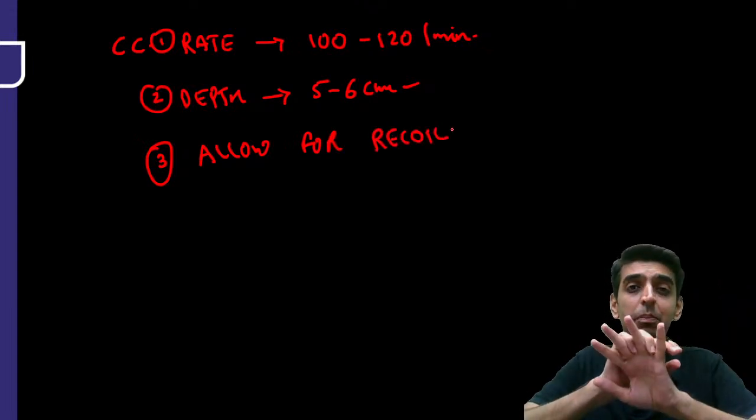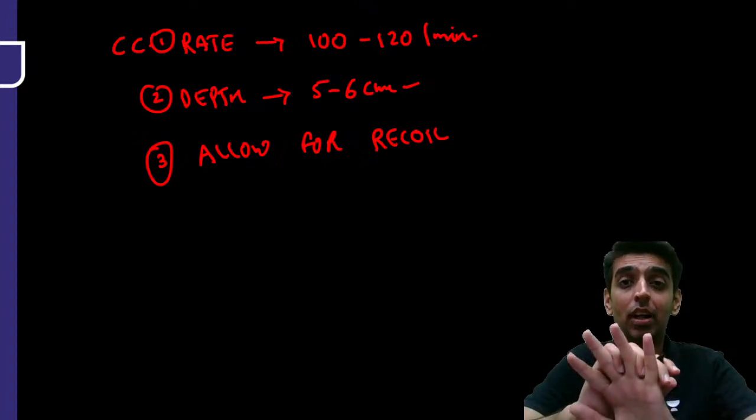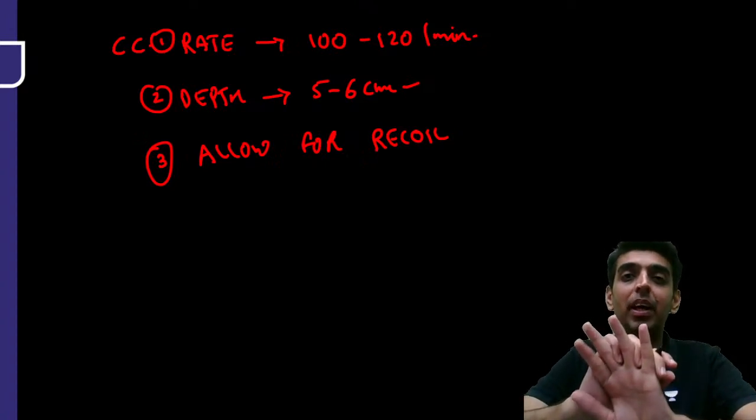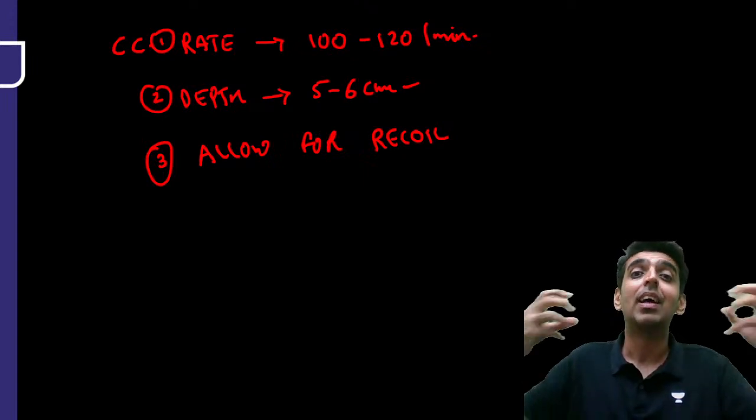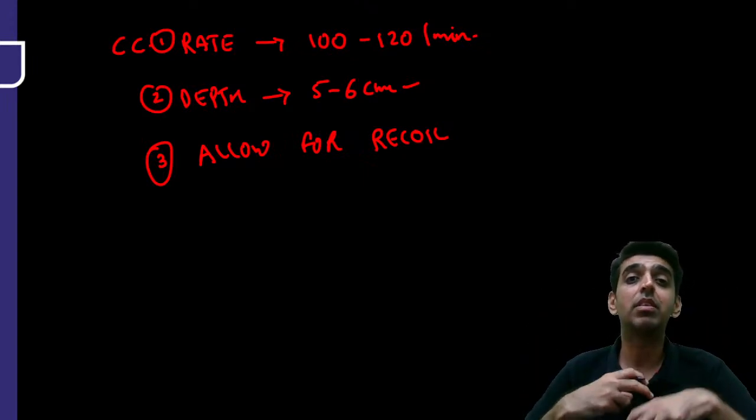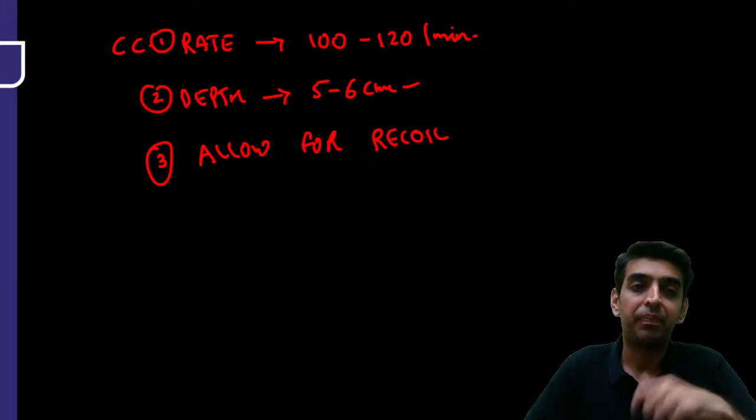You should not just keep on pressing 1 and 2 and 3. You should allow 1, again come back, 2, again come back, right? That is, allow for the chest to recoil so that the blood again comes in and fills the chambers of the heart, right?